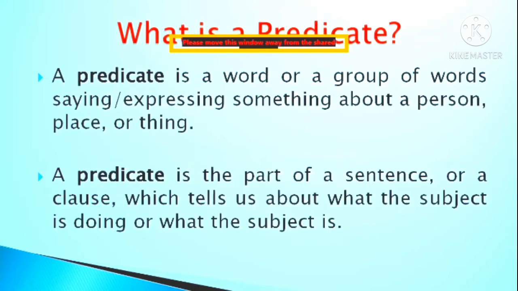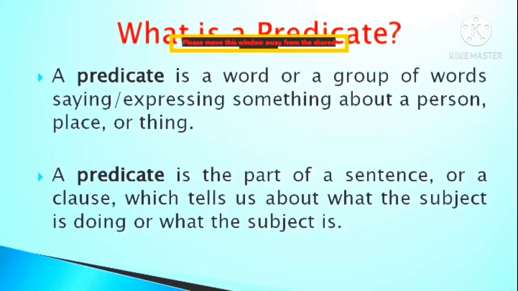Whereas you have a predicate also. What is a predicate? A predicate is a word or a group of words saying or expressing something about a person, place, or a thing. So these words are called the predicate that forms the important section of a sentence.